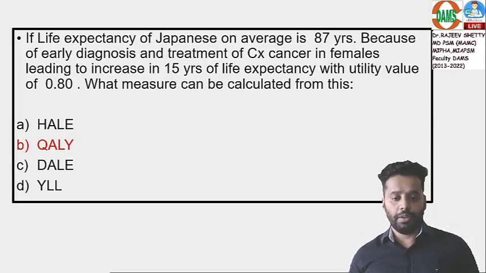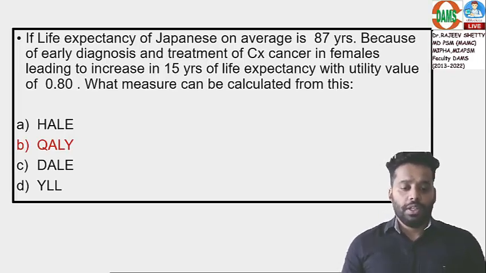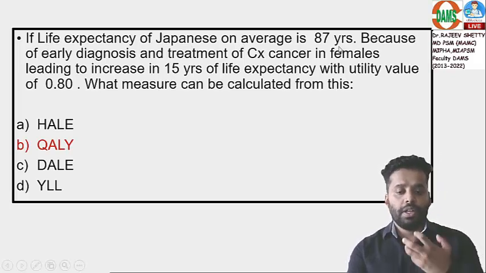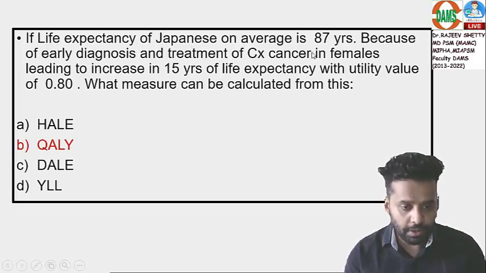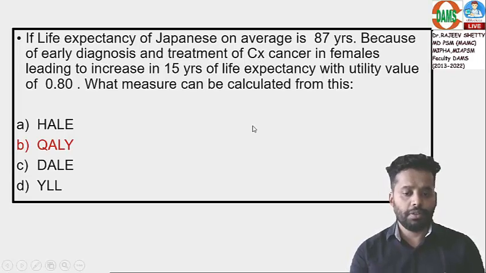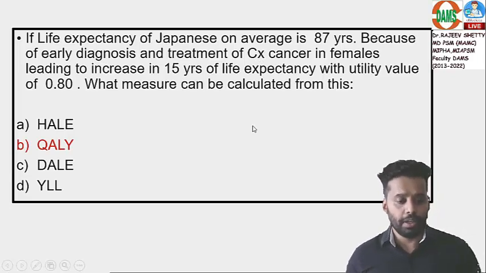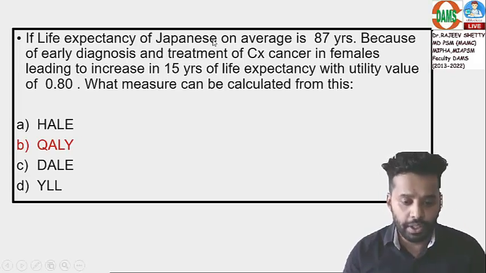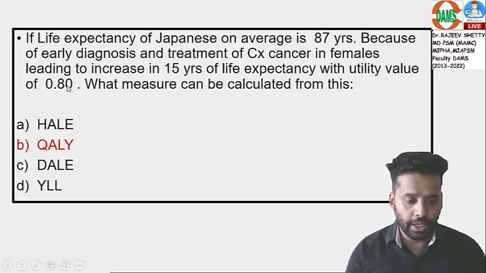Second question, a very important question. The life expectancy of Japanese on an average is 87 years because of early diagnosis and treatment of cervical cancer in females. That intervention has led to an increase of 15 years of life expectancy with a utility value of 0.8. So what measure can be calculated from this?